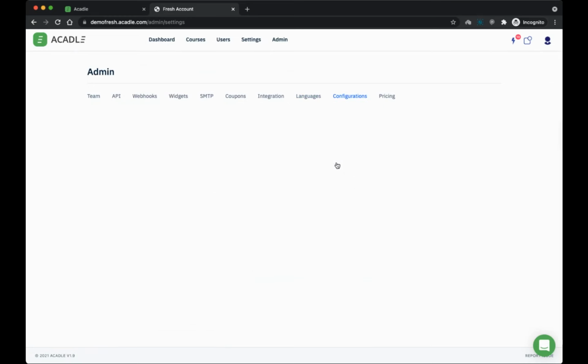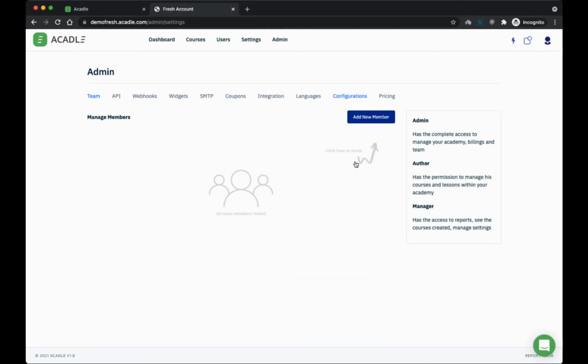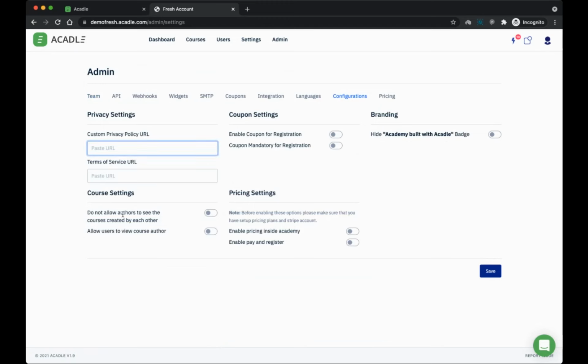And we have a bunch of configurations here, by the way. So you have an option where you can paste your custom privacy URL, terms URL. You can also enable coupon inside your registration. So we spoke about a registration option, right? If you want your users to unlock the particular course or a group at the time of registration, you can enable this. So they will have an option to enter the coupon code. And if you want to make it mandatory to enter the coupon at the time of registration, you can enable this. You can also hide Build with Academy in your login page for those with onboarding and training plans.